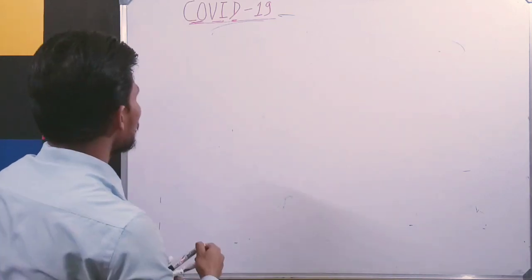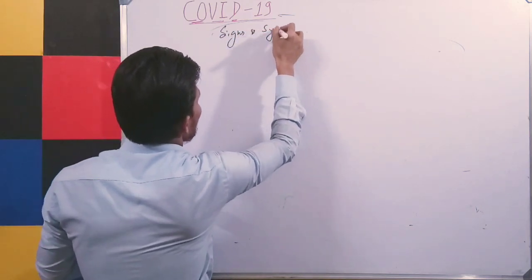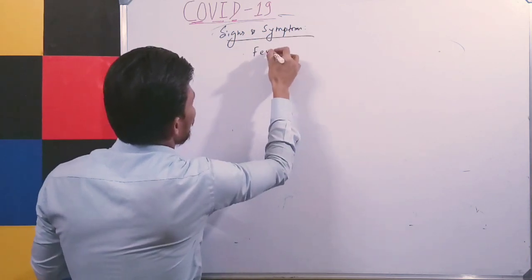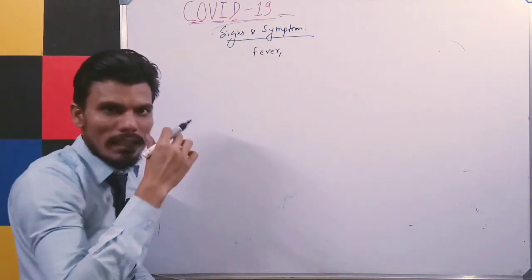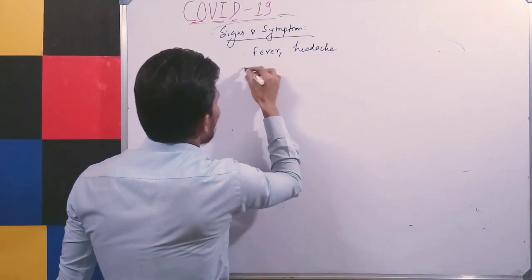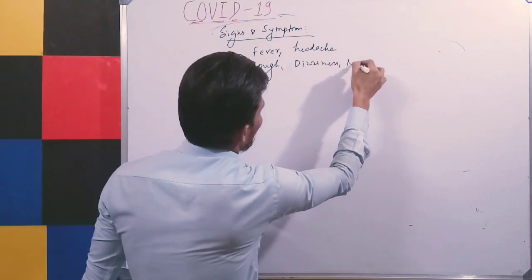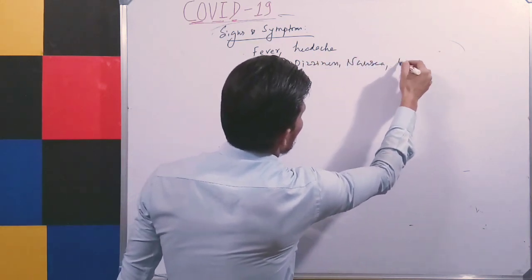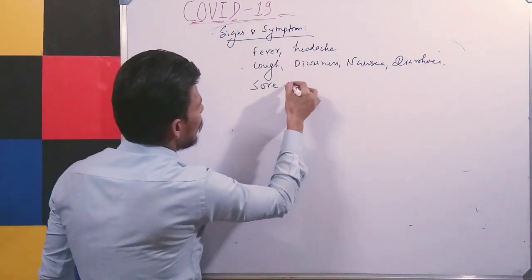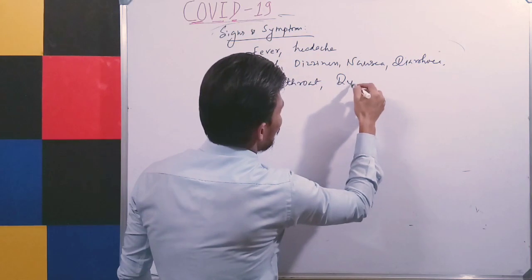If you see the signs and symptoms, as you know, it is a fever. The patient might be asymptomatic for a few days, and then headache, then cough. Patient may have dizziness, nausea, vomiting, diarrhea, and then sore throat, dyspnea.